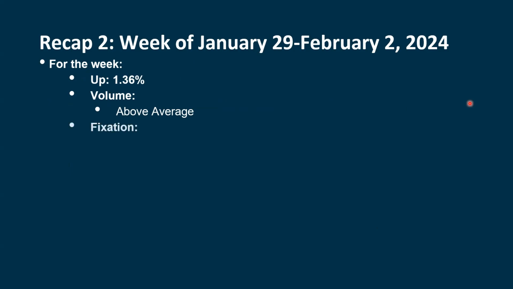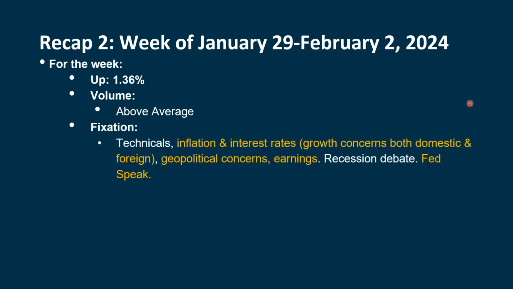Let's go back and talk about the week session. So for the week, we were up 1.36% for the S&P. And volume was above average, so that's really picking up, and we are seeing a lot healthier on the volume side. We are positive with our technicals. We're looking positive in the daily videos as well, but we're still overbought. We are seeing some negative divergences, which may cause a little bit of concern, but at the same time, we have to follow price, and price is going higher. And so that's what we've been following, at least as it applies to the S&P.